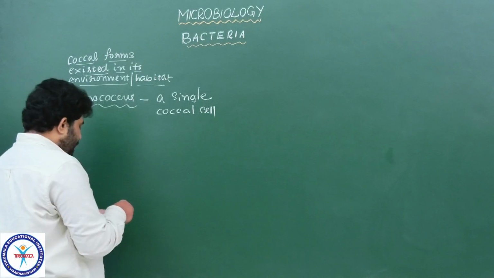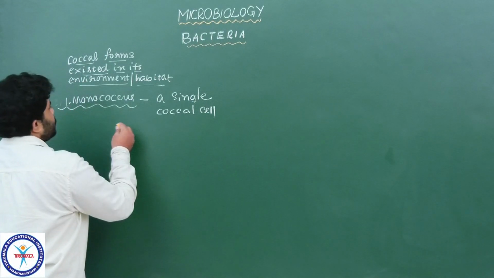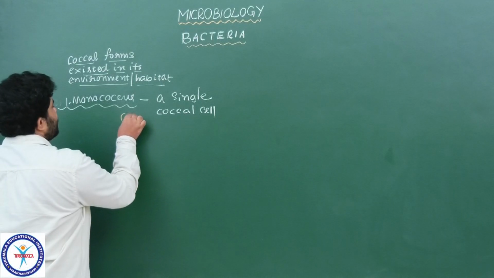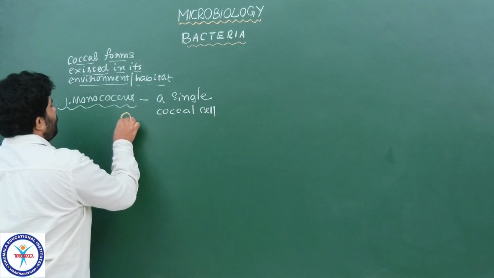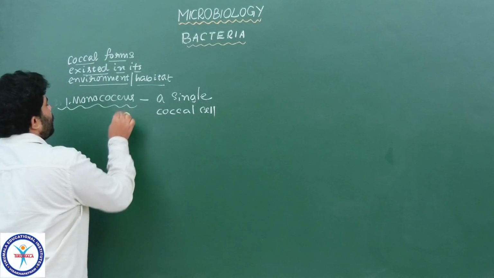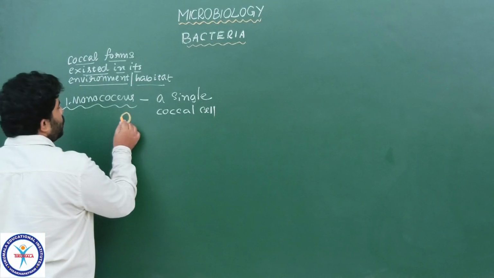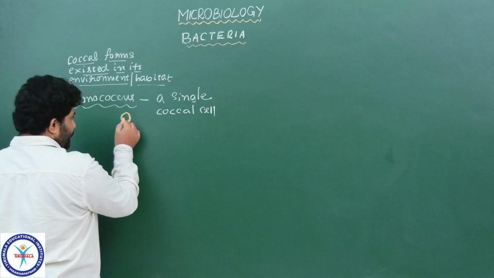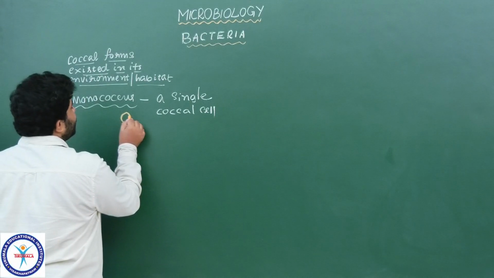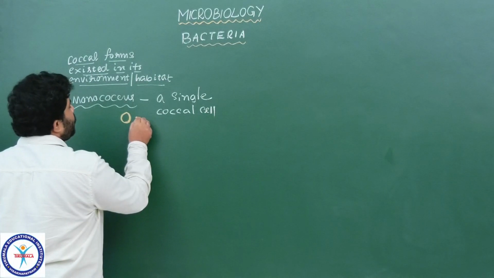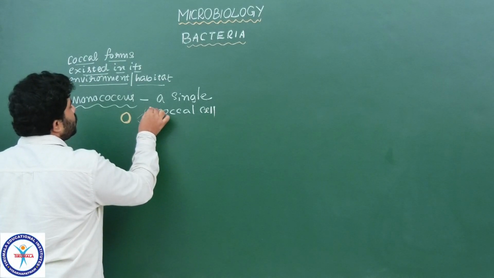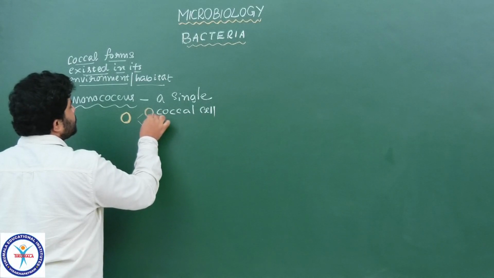The second one, we had better draw the diagram also. Here only one cell we see. If this is the cell, whenever it is in favorable conditions, it also gets division, whether horizontal, transverse or vertical division. It is completely divided into two cells.